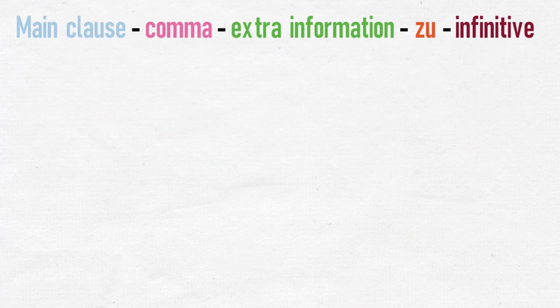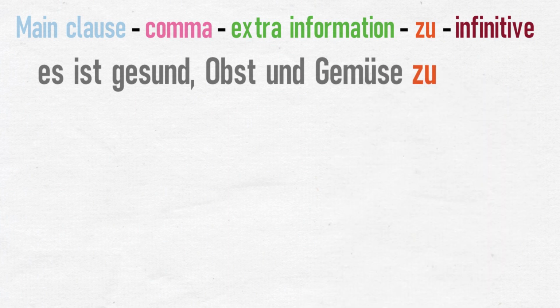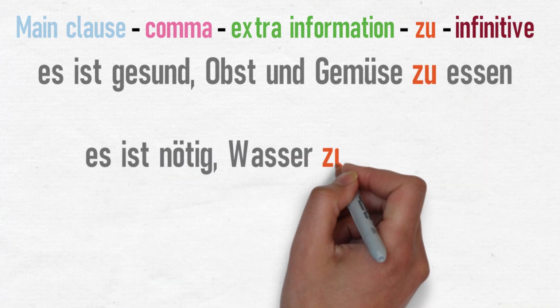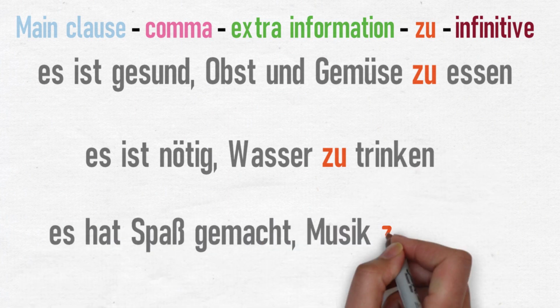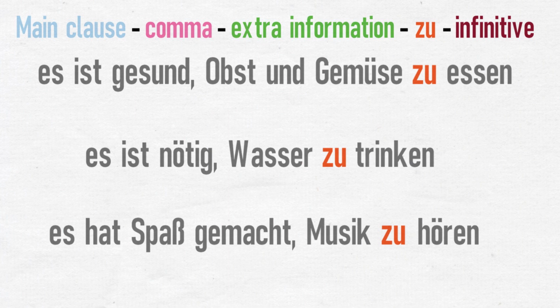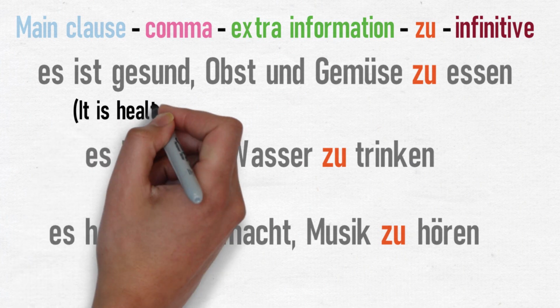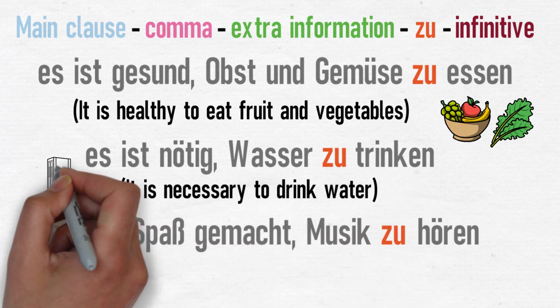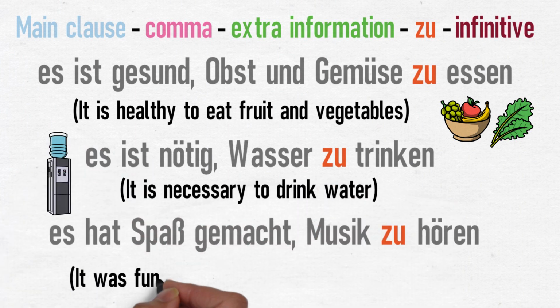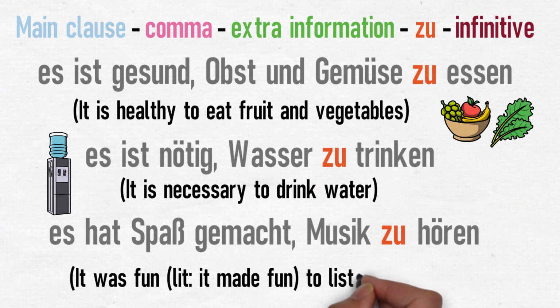Have a look at these examples and see if you can guess the meaning before they're revealed. You can pause the video if required. Es ist gesund, Obst und Gemüse zu essen. Es ist nötig, Wasser zu trinken. Es hat Spaß gemacht, Musik zu hören. It is healthy to eat fruit and vegetables. It is necessary to drink water. It was fun, or literally, it made fun, to listen to music.